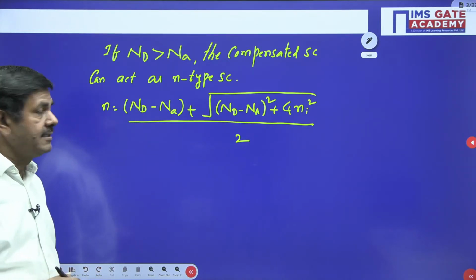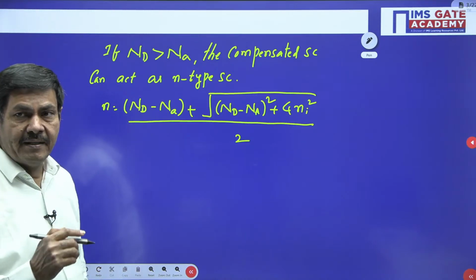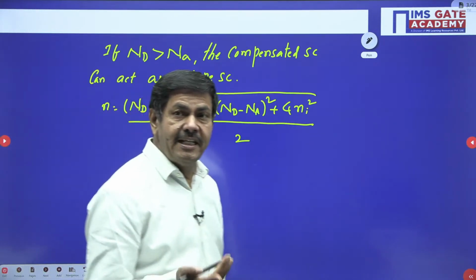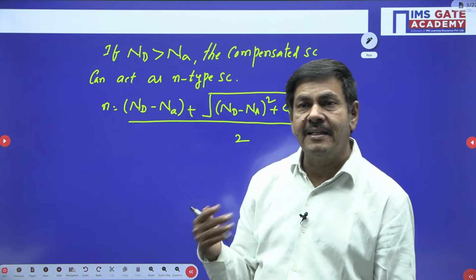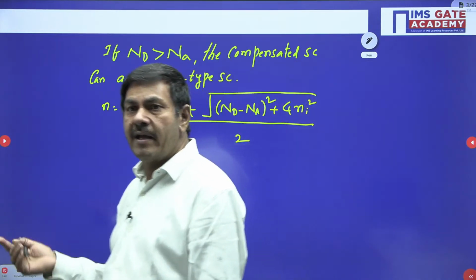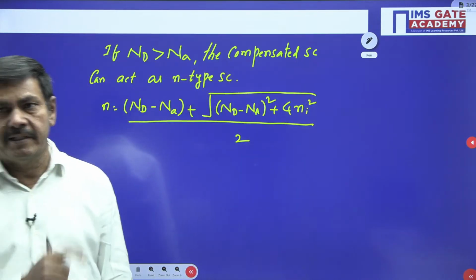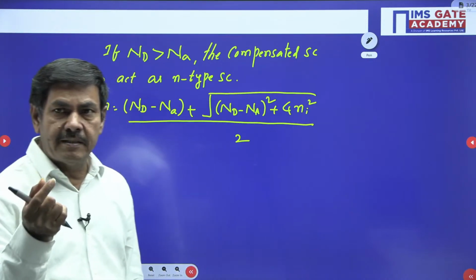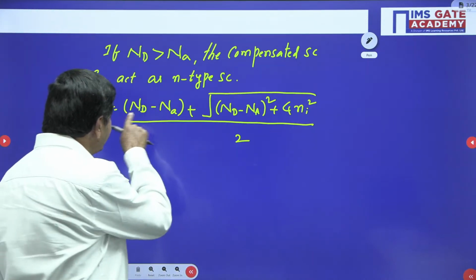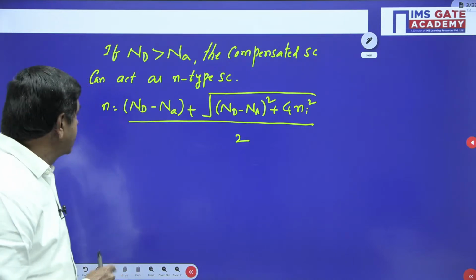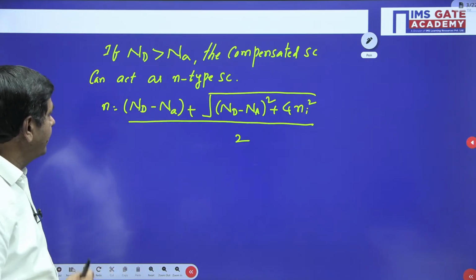Already I did this for the N-type extrinsic semiconductor: n equals Nd plus the square root of Nd squared plus 4 ni squared, whole divided by 2. Wherever Nd is given there, we use Nd minus Na here. This way we can find the concentration of electrons.